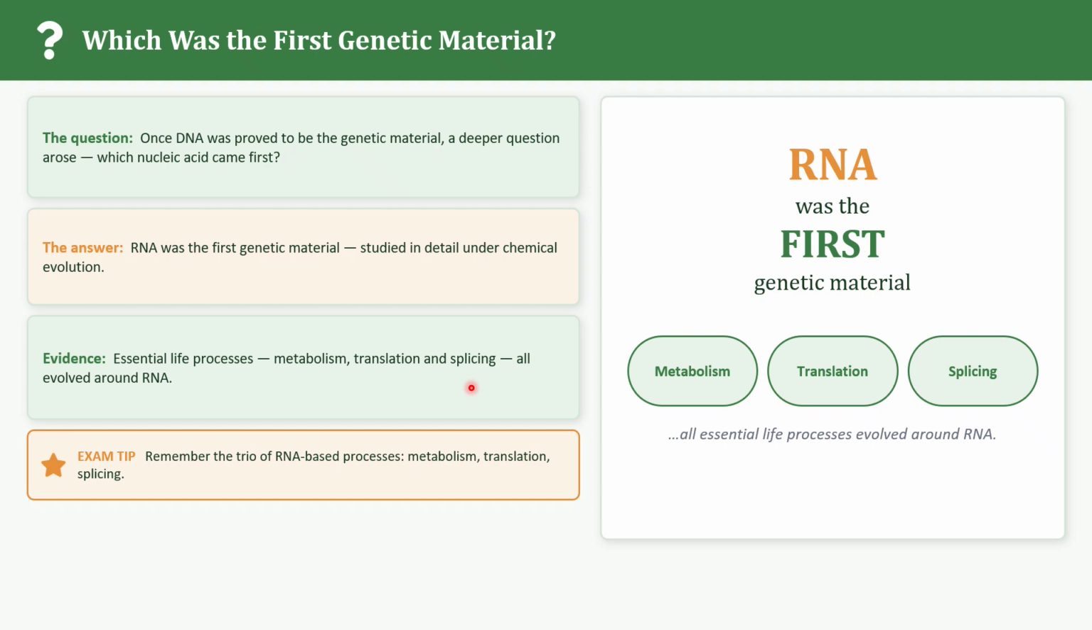So why is this evidence important? If these essential life processes evolve around RNA, then RNA must have existed before DNA, right? So this strongly supports the RNA world hypothesis.